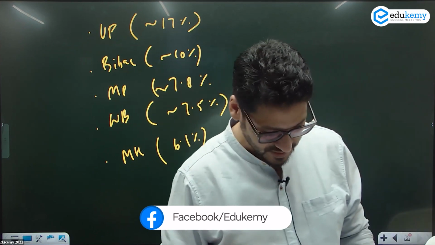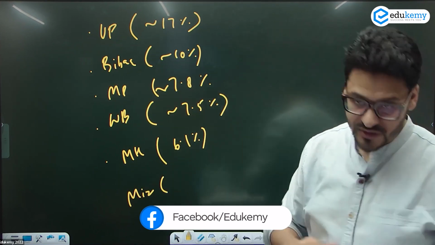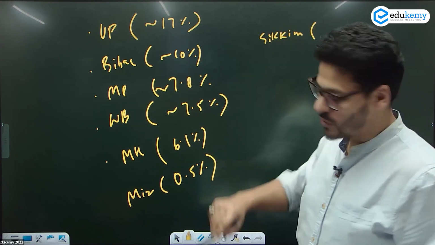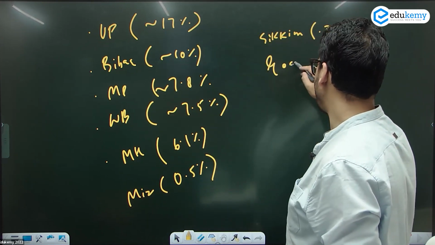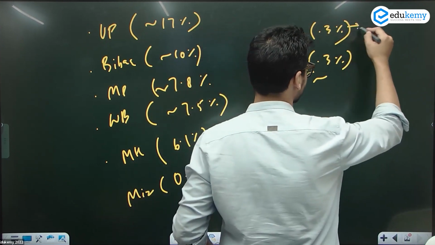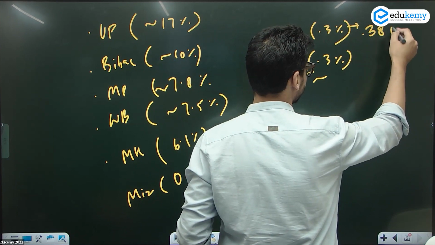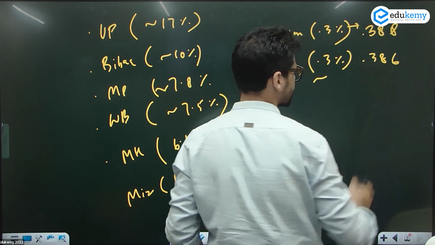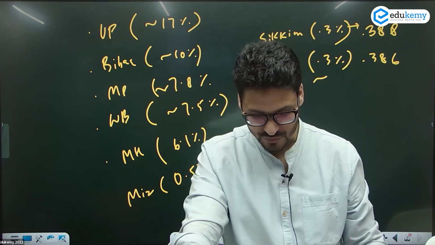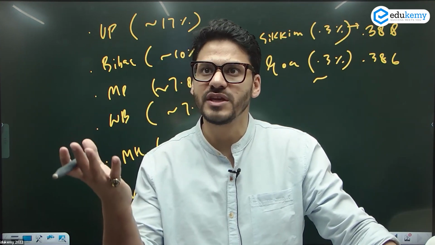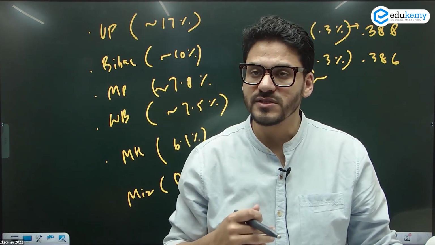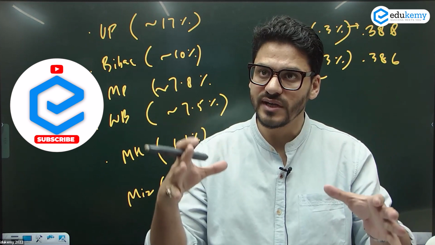Bottom में we have Mizoram 0.5%. Then we have Sikkim 0.3%. Then we have Goa 0.3% around. Confused नहीं होना चाहिए. This is 0.388. This is 0.386. ठीक है? This is your 15th Finance Commission states का devolution. You'll do one thing. Demographic change means what is the amount of migration that has happened. Demographic performance means what is the total fertility rate.